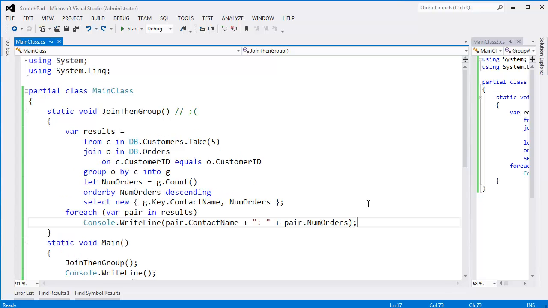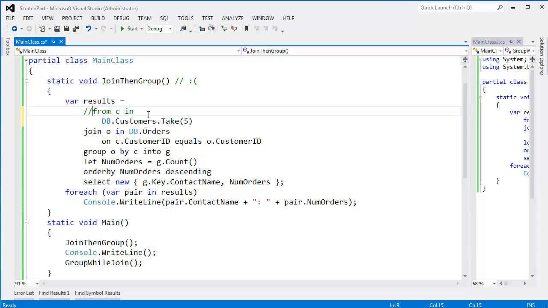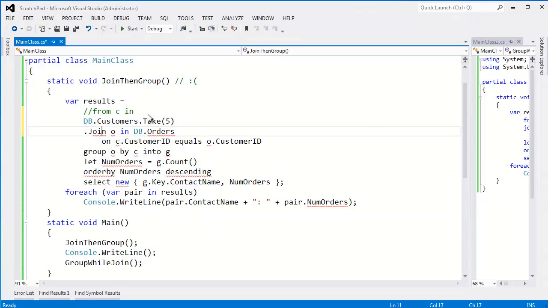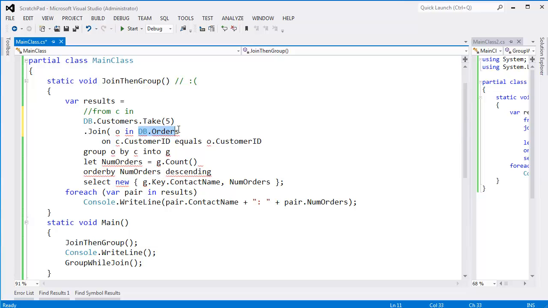I'm going to get that out of there and scroll in here a little bit so we can see what's going on. Okay, we've seen this process several times. From C, we're introducing a query variable here. Let's just remember that query variable. We're also declaring our original source here. So I'll hit enter and comment this out, bring this back. And again, I'm just translating this exactly how the compiler would do. Dot, Control-Shift-U, join, open this up. The first thing we need to pass in here is the inner query source, which would be orders.